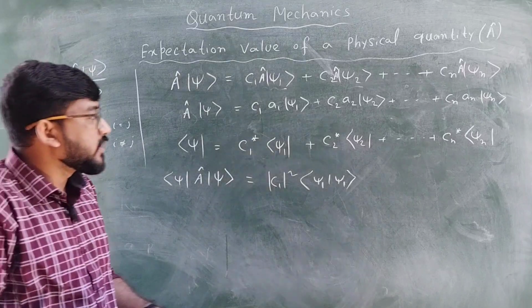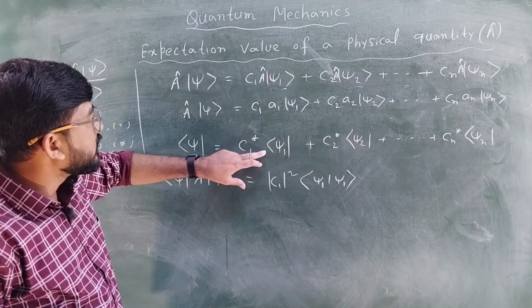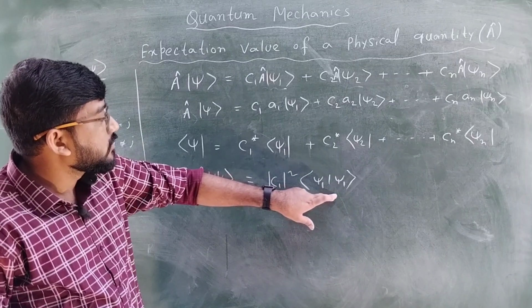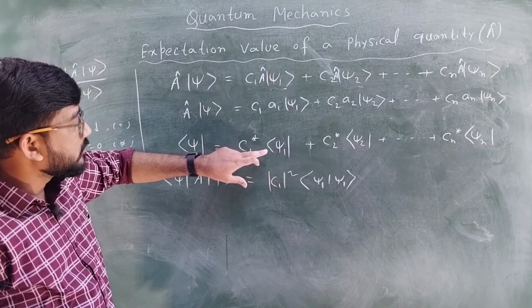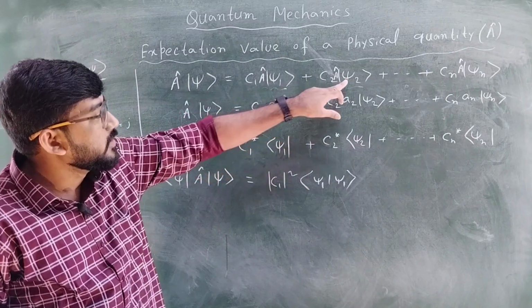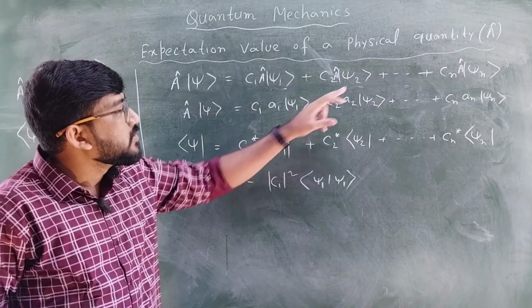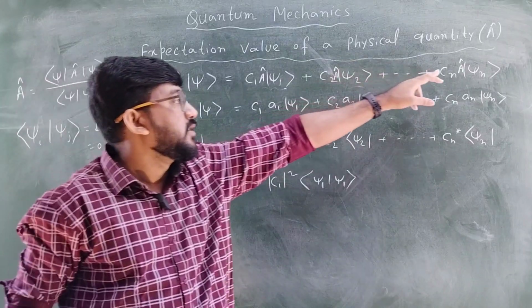So see here, first term, when you multiply this with this, there will be a scalar number ψ1 with ψ1, and that will be 1. But when you multiply from here to here, it will be ψ1 with ψ2, that will be 0 because i is not equal to j. Then ψ1 with ψ3 will also be 0, up to ψn it will be 0.